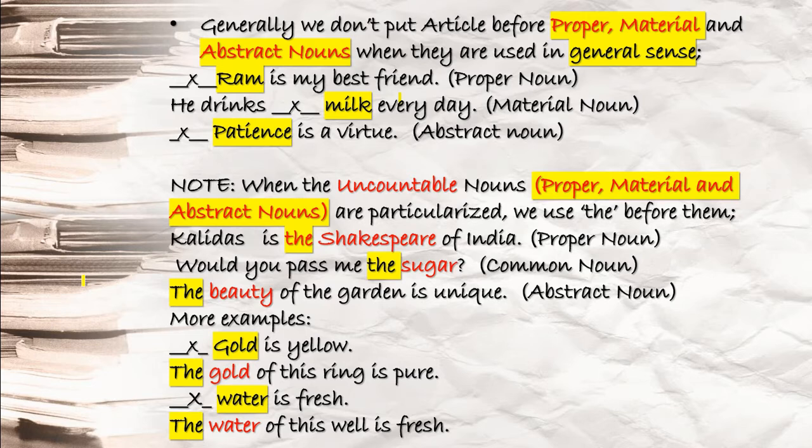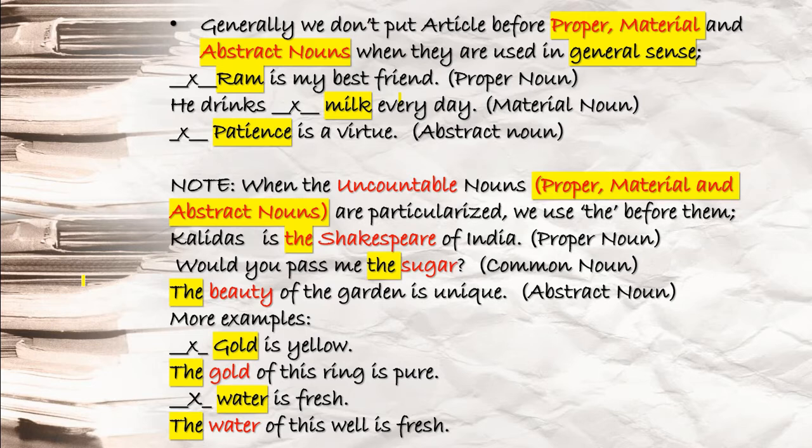Next you see, the beauty of the garden is unique. Here beauty is what? Abstract noun, but it is used here in the particular sense only. That's the reason why you are writing the beauty of the garden. More examples you see, it will clear your doubts. Gold is yellow. Before gold, a material noun, we will not use the because it is used in the general sense only. But when you say the gold of this ring is pure, you are talking about particular gold, just the gold the ring is made up of. So when you use it in particular sense, you will write the gold.